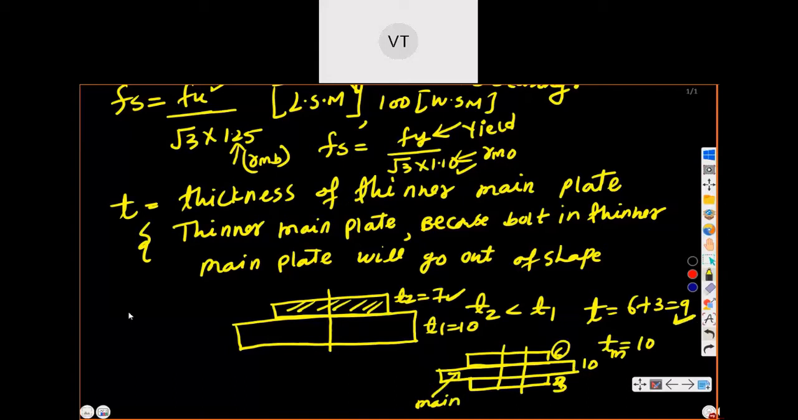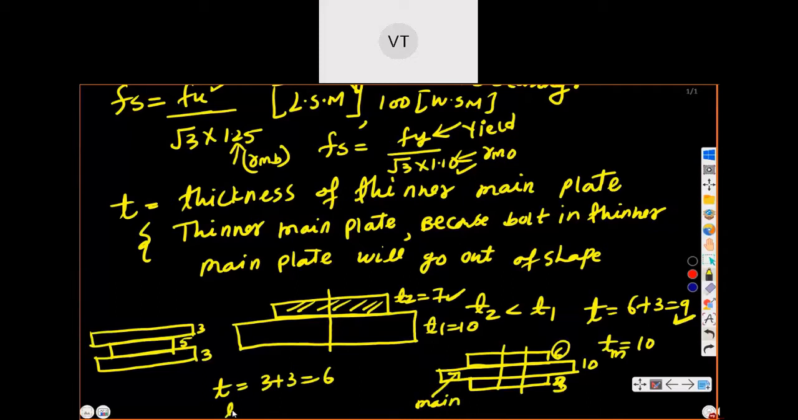But let us consider one more example. This plate is there, one more plate is there like this, and another plate is there above it. So it has thickness 5, and the others 3. If you add both, 3 plus 3 is equal to 6. But the individual plate thickness T is equal to 5, which is less. So here you will use thickness equal to 5. In the numerical, I will explain again in more detail.